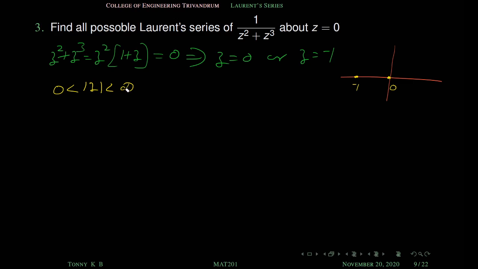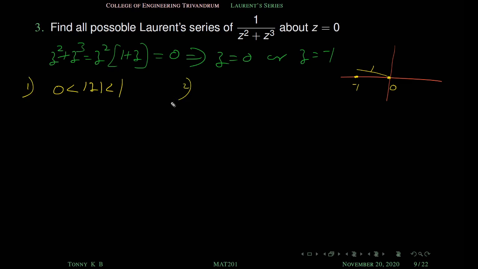1. Yeah, 1. Because we have a singularity at z equal to minus 1. So this is our radius. Maximum radius is 1. So the maximum radius is 1. If it goes beyond 1, it contains a singularity. Okay. So this is the first analysis, 0 less than mod z less than 1.